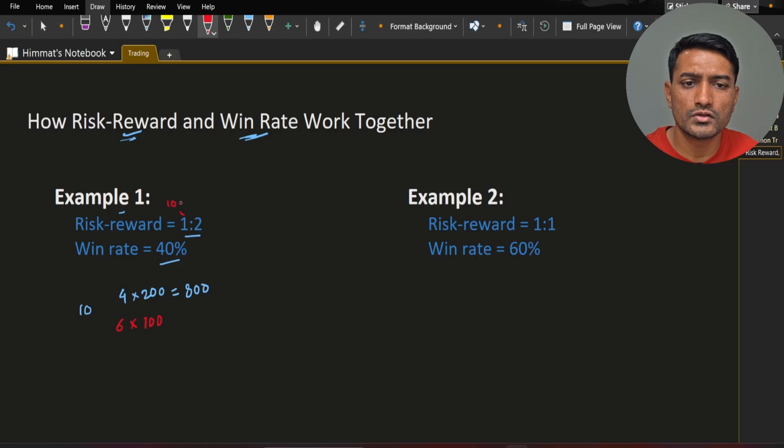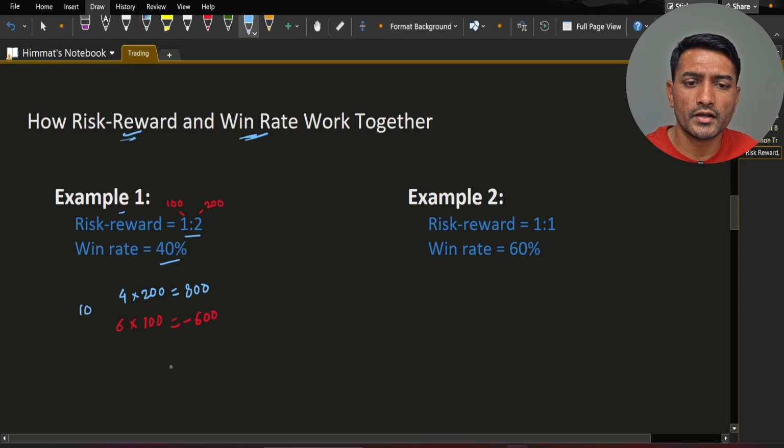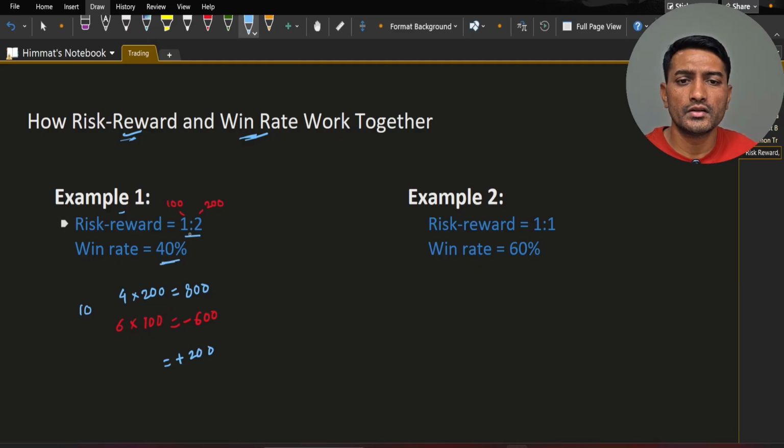So when you lose, you lose 100, when you win, you win 200. 6 trades, minus 600. Your net PNL would be plus 200. So if you see, even with 40% win rate with risk reward 1:2, your system will be profitable.